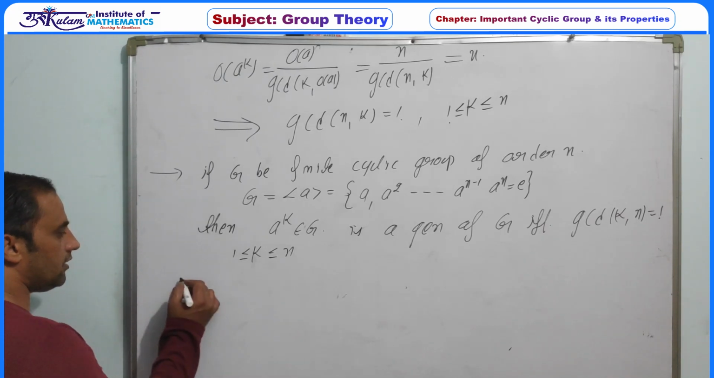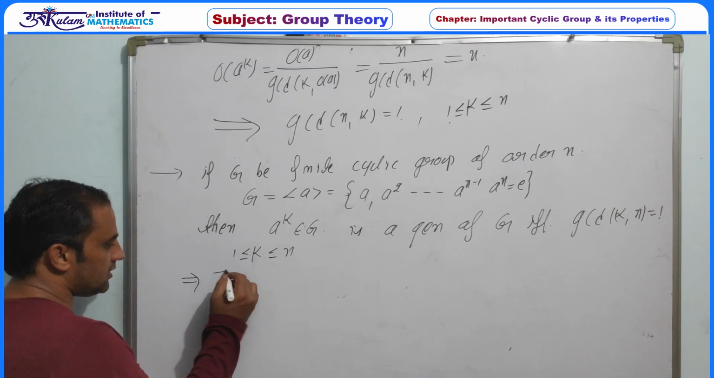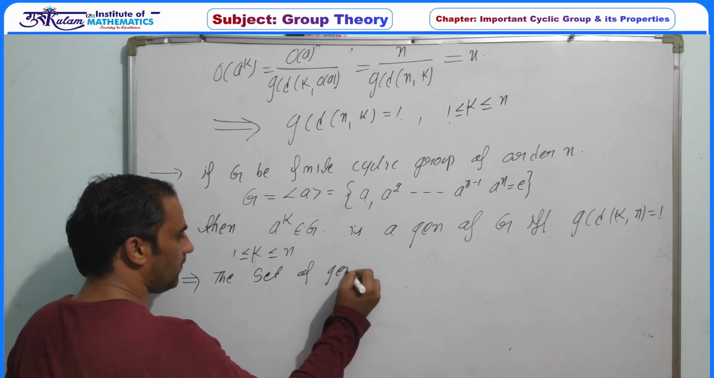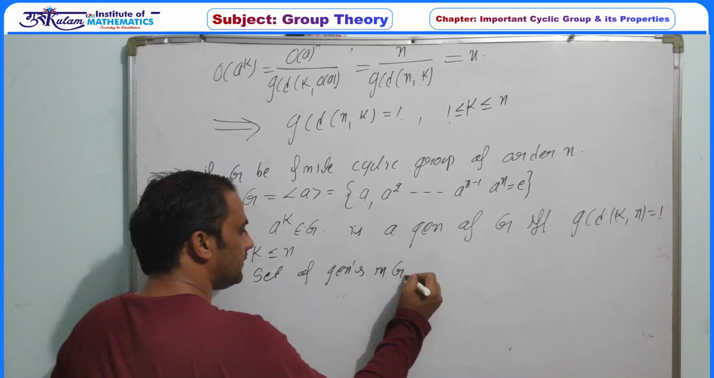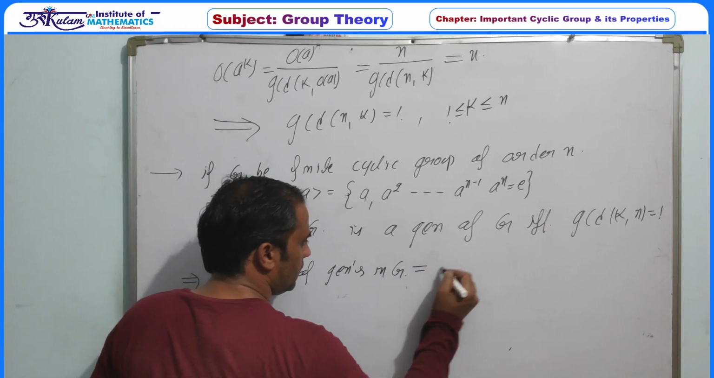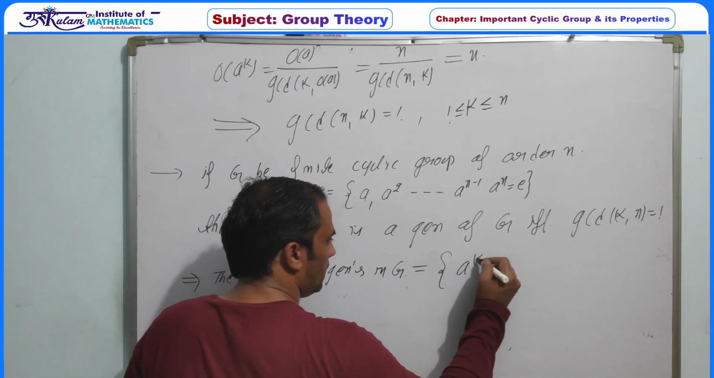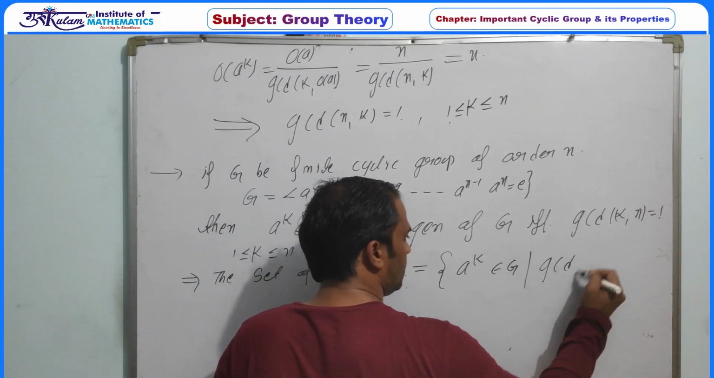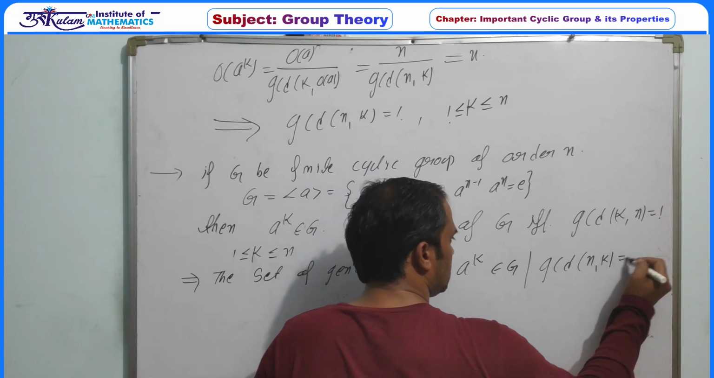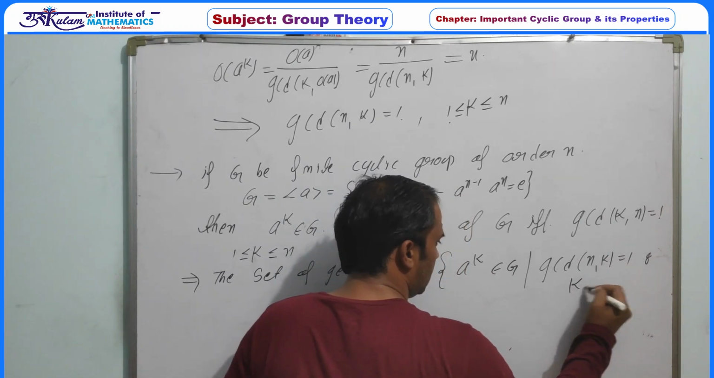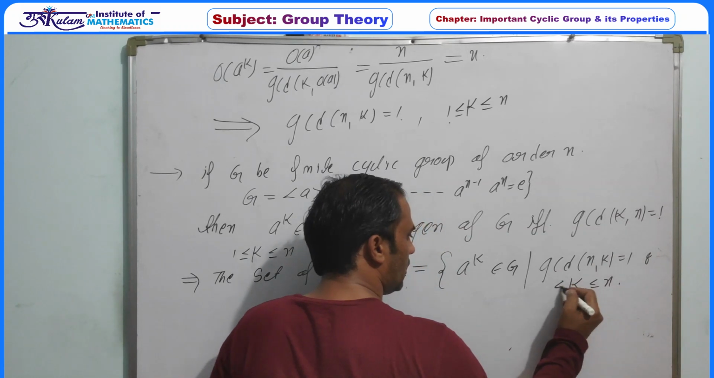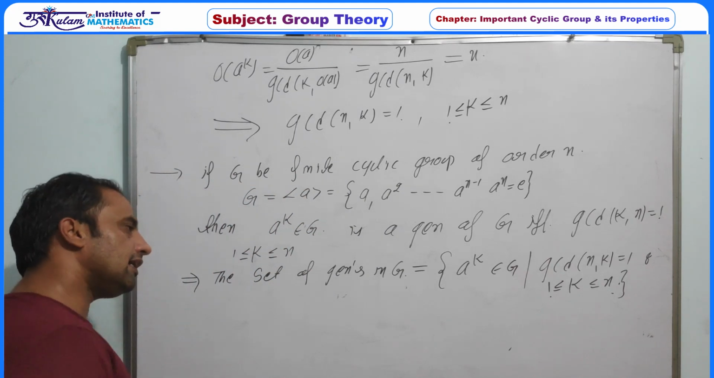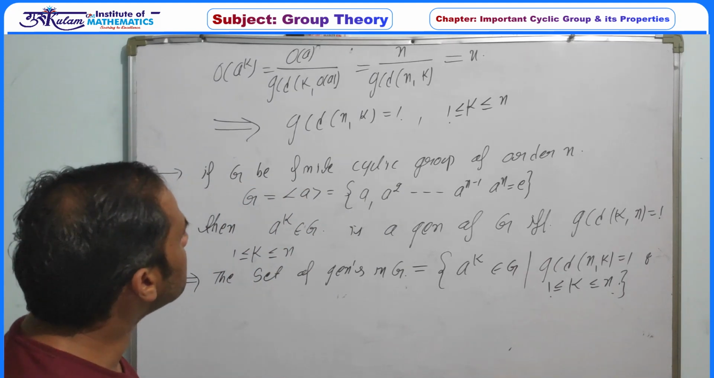So we can directly write down, this implies the set of generators in G is equal to a to the power k belonging to G such that the GCD of n and k must be 1, and the value of k can be at most n and at least 1. So this is the collection of all generators in any finite cyclic group which is generated by a.